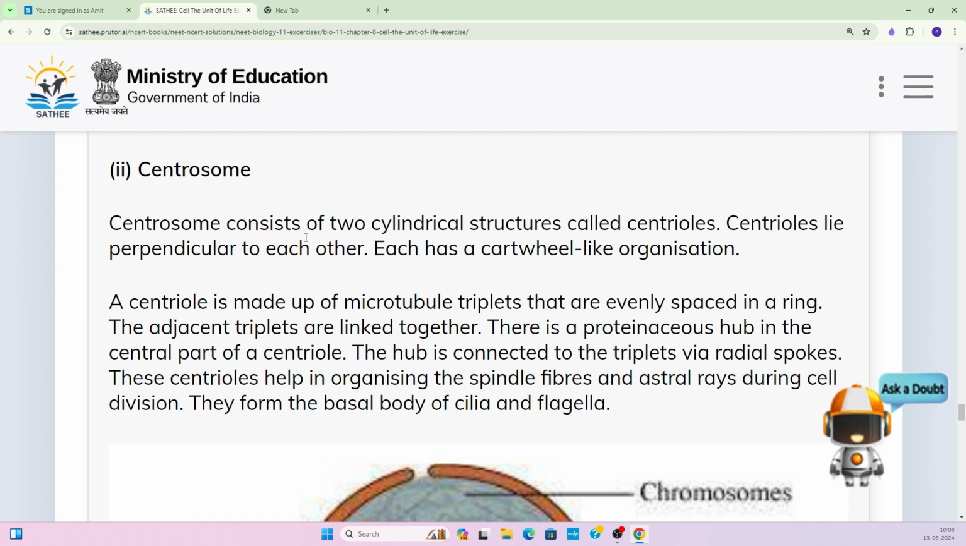These centrioles help in organizing the spindle fibers or the astral rays during cell division. So they help the chromosomes get divided into the cells which are formed in the future. They also form the basal body of cilia and flagella.